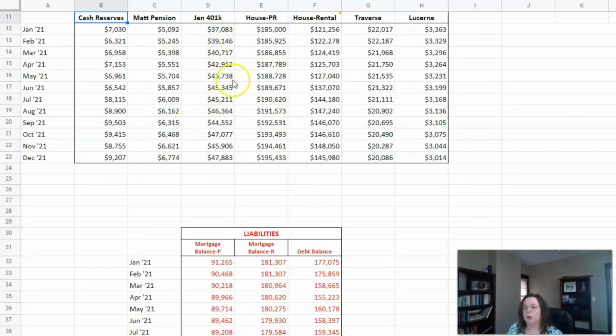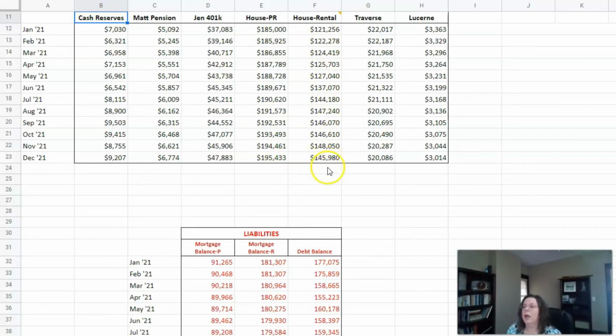So there was some growth in the market. That was not all my contributions, but still it was growing. And then we had to add a column in 2021 for our new house, our primary residence. Now, this is the value for that asset. And then this is our other house, and it is the one that we're renting out. And you can see throughout the year how much the value went up, especially on the other house.